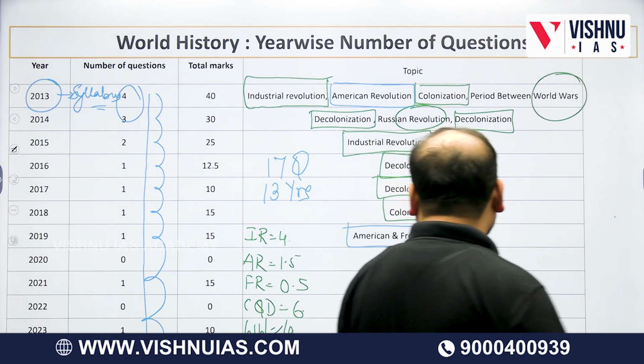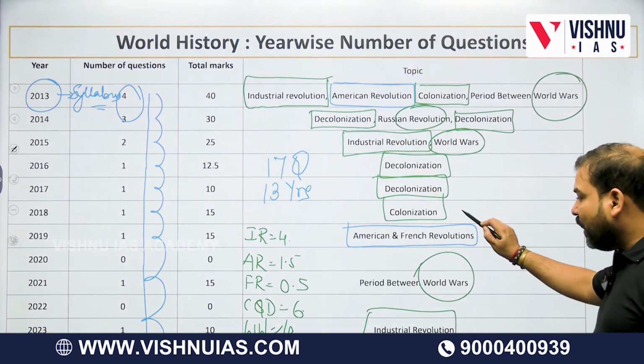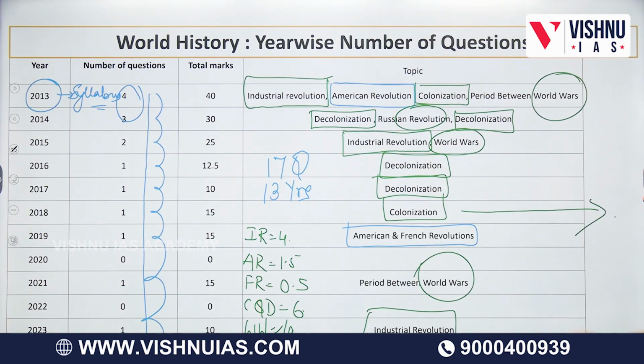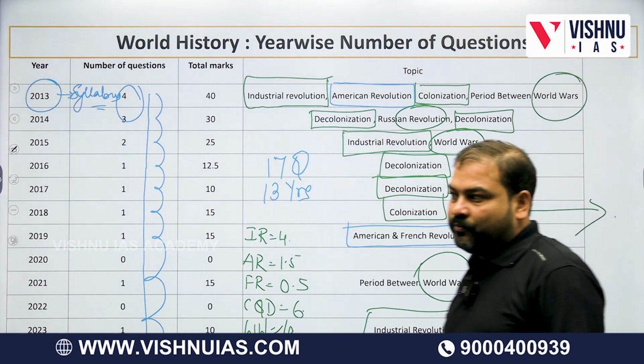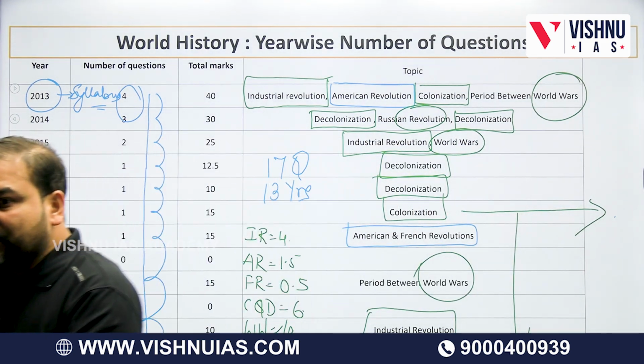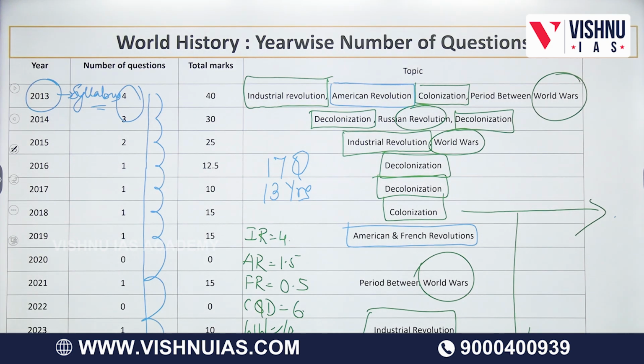I can tell you one thing. The last question on colonization, decolonization came in which year? 2018. After that, no question has come. So maybe UPSC's focus has these days shifted from this topic. And if you see the last 6 years, the questions are mainly Industrial Revolution, World War, American and French. And these are the really important topics. Nobody can teach world history without these topics.